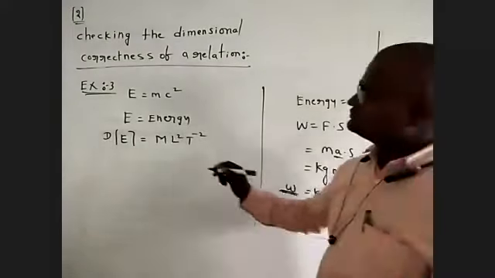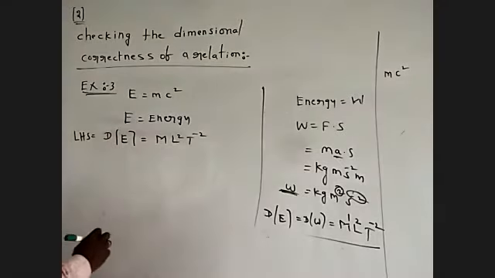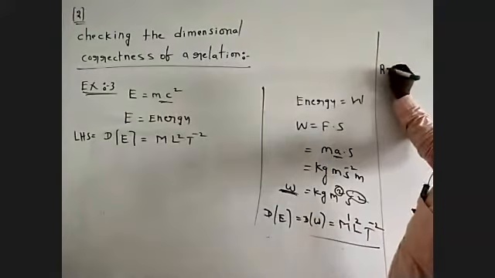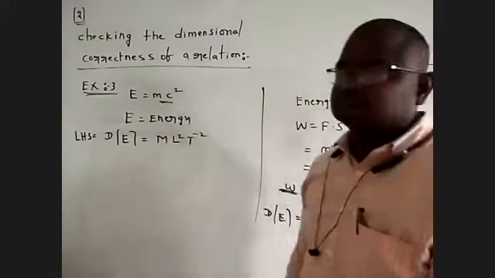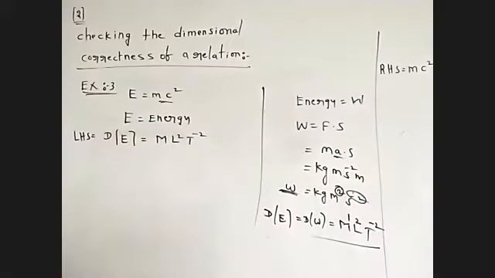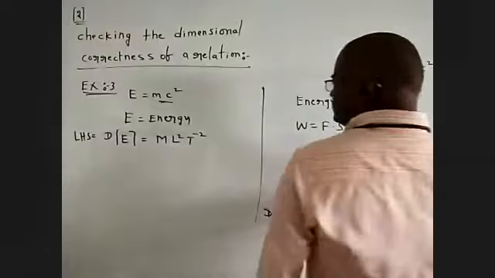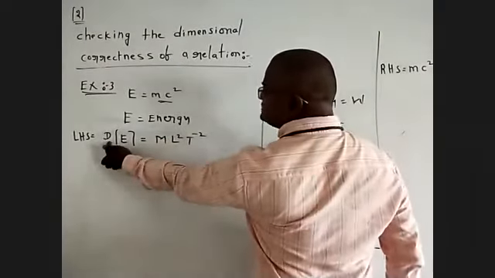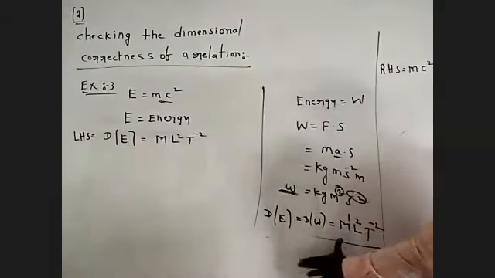Next, I am going to check mc square. This is the LHS side, this is the RHS side, the right hand side: mc square. Dimensions of energy is equal to what we just found.